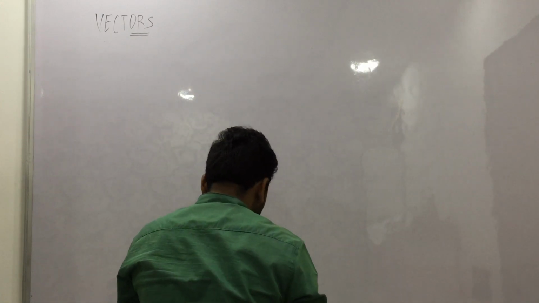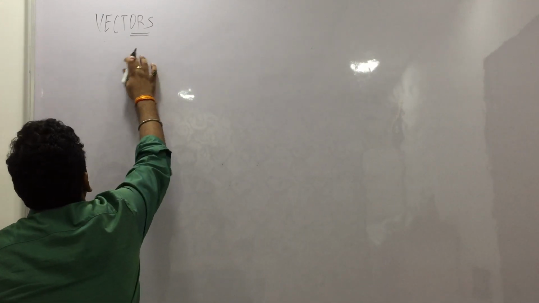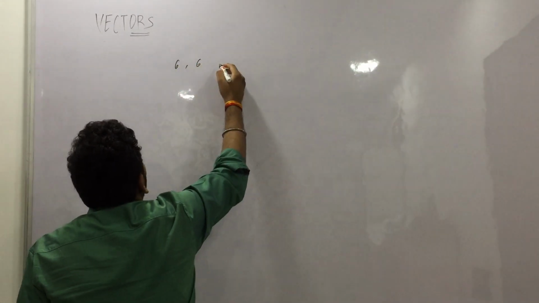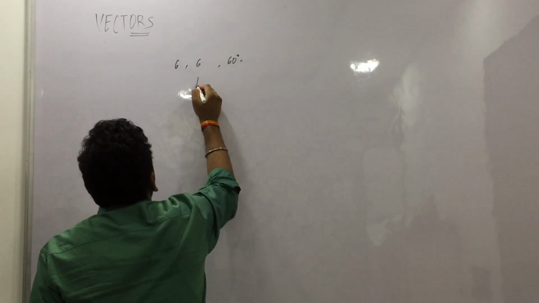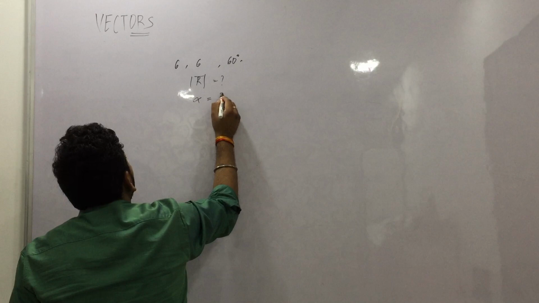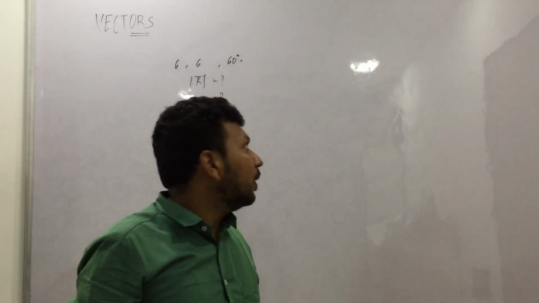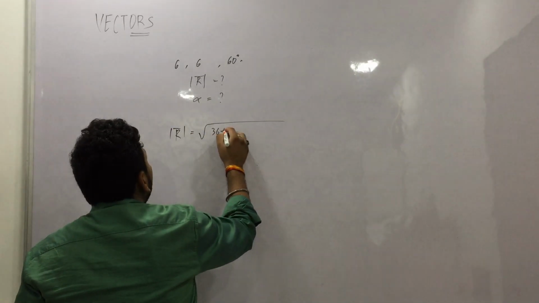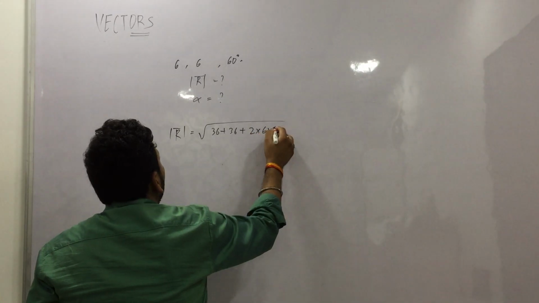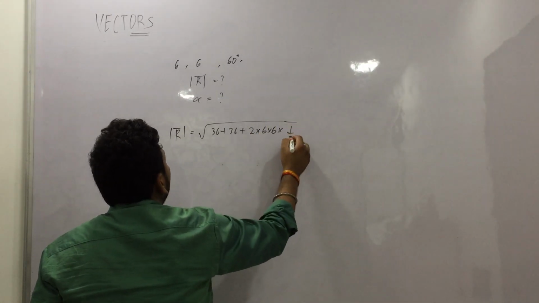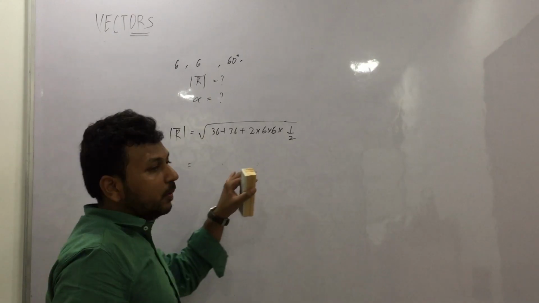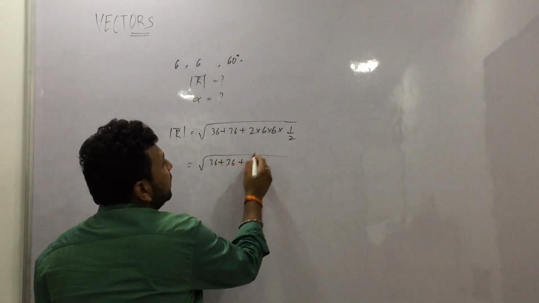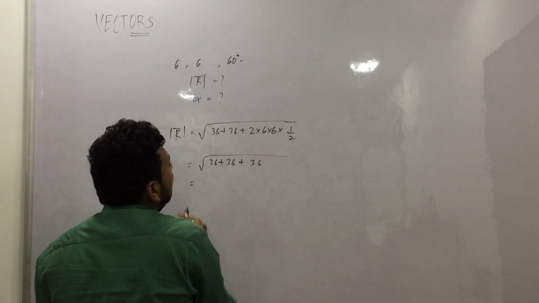So the first question is a very simple question. Let us have two vectors, 6 and 6, and the angle between them is 60°. We have to find the resultant and the direction. So let us apply the formula directly: under root A square plus B square plus 2AB cos theta, and cos 60 is 1/2. You have to remember these values. So it is 36 plus 36, the 2 is cancelled with the 1/2, plus 36.